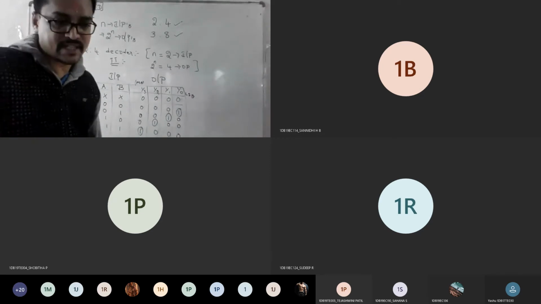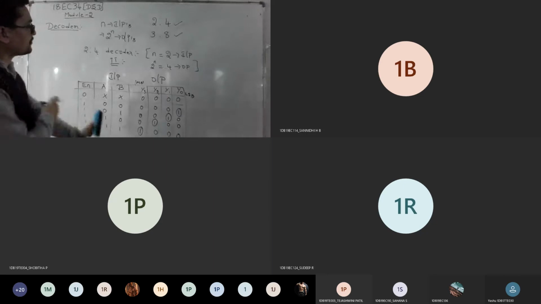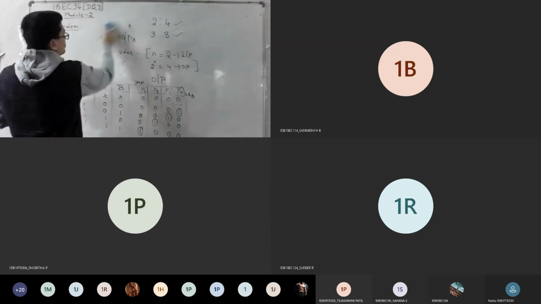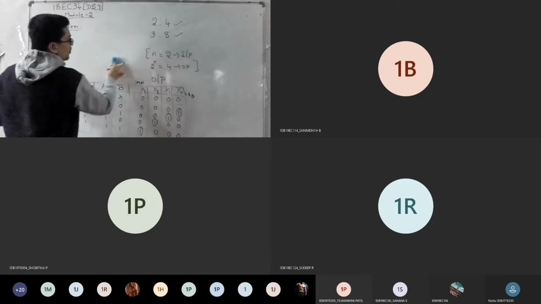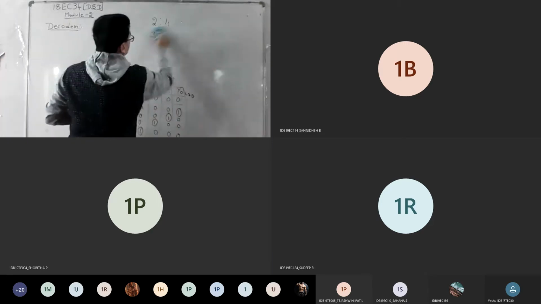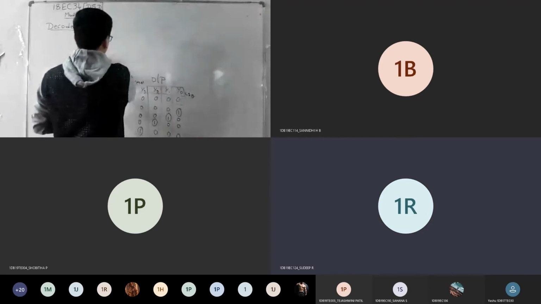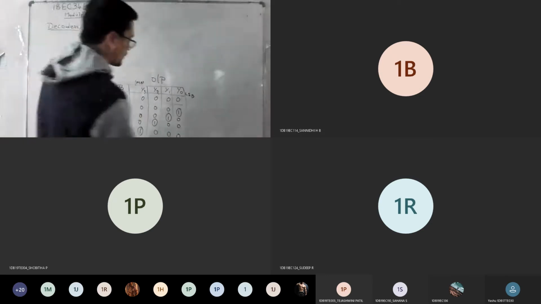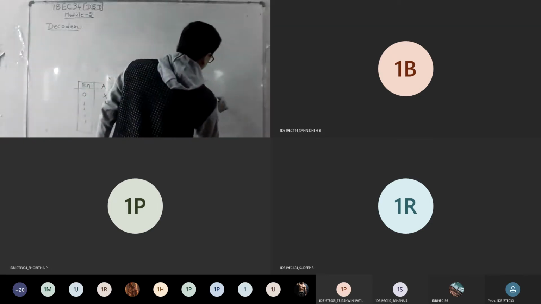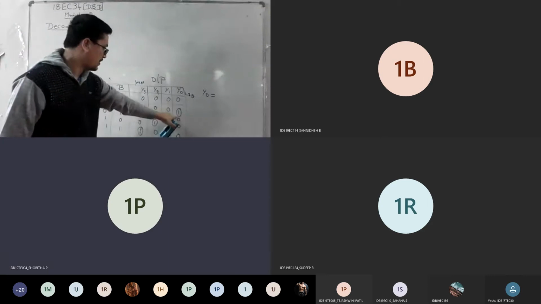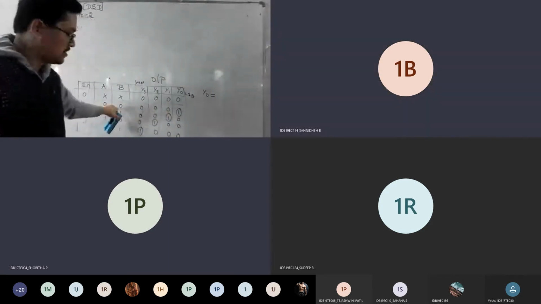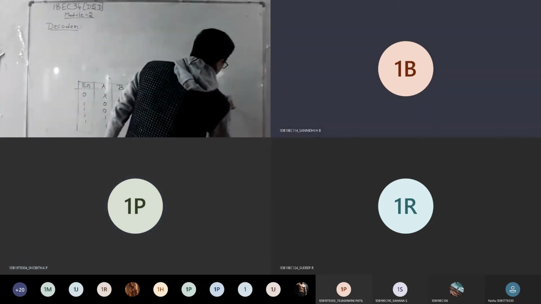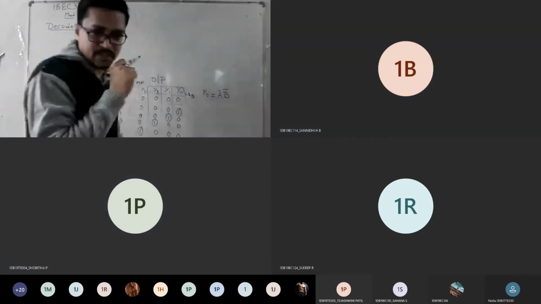What came as the expression for Y1? I will erase this. Look at the table and tell me what Y0 equals, first. A bar, B bar. Tell here, what is Y0 equal to? Where is Y0? Y0 is 1 for this. So 1 for this means A bar, B bar. So the equation becomes A bar, B bar.